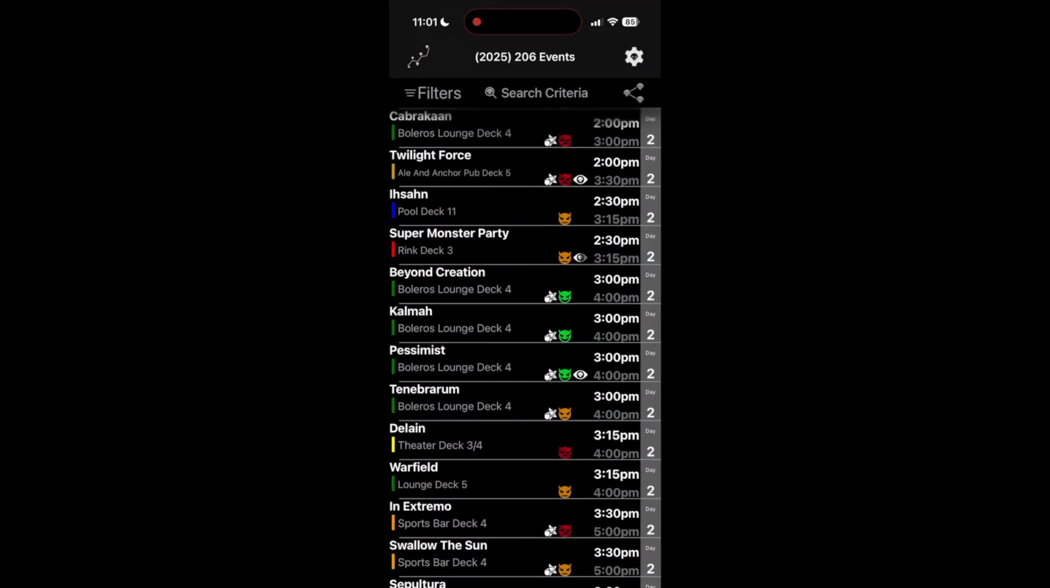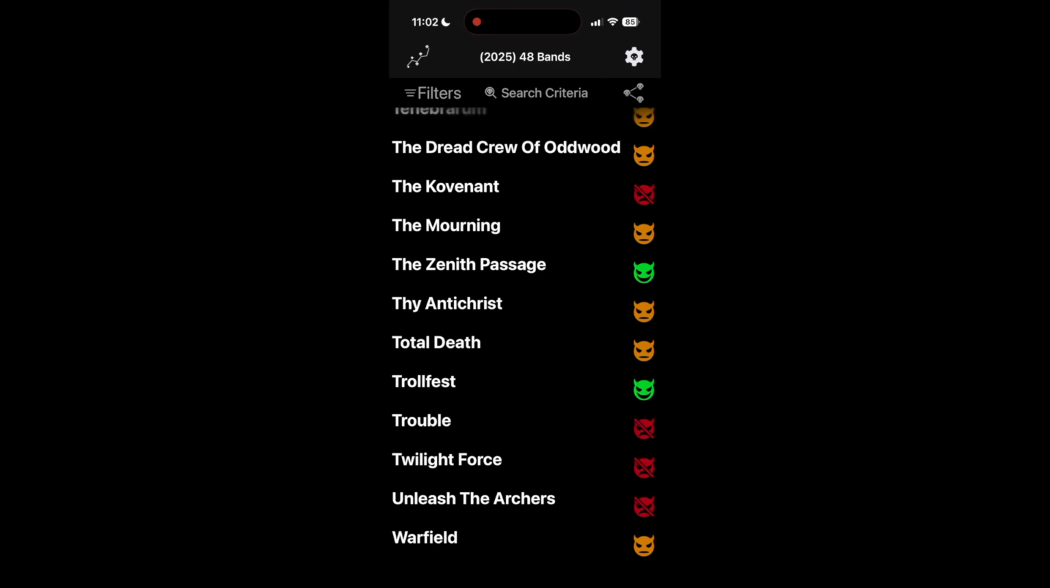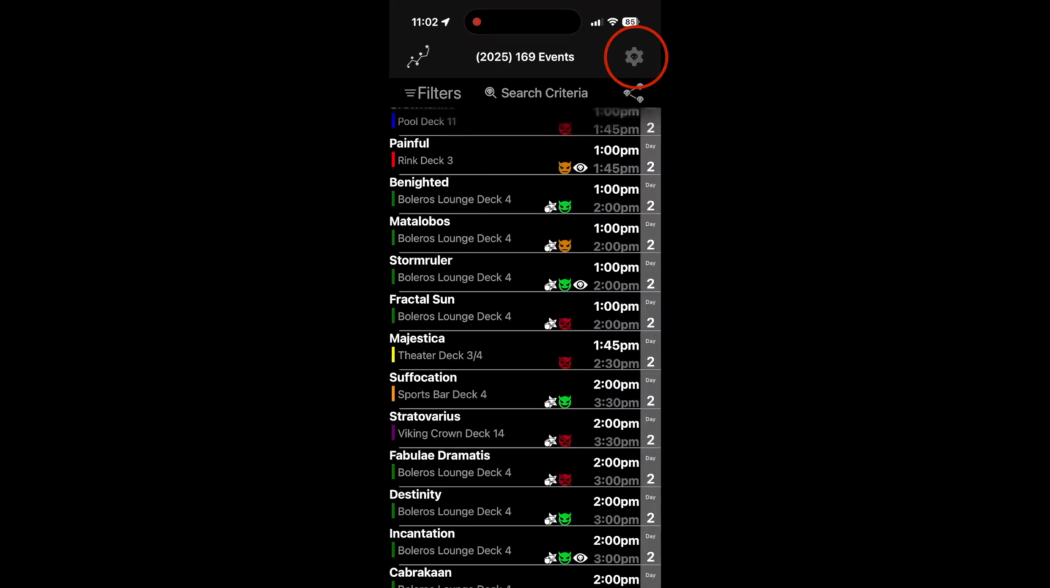Let's switch over to the preference view. There are several preferences here that you can use to customize how the app behaves. Hiding expired events is on by default. This allows events that have ended to disappear from the display. If a band has no more scheduled events, the band name will appear at the bottom. You can disable this setting after the event to show all events that happened in the past.